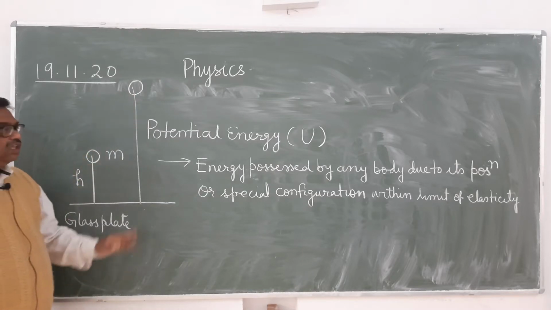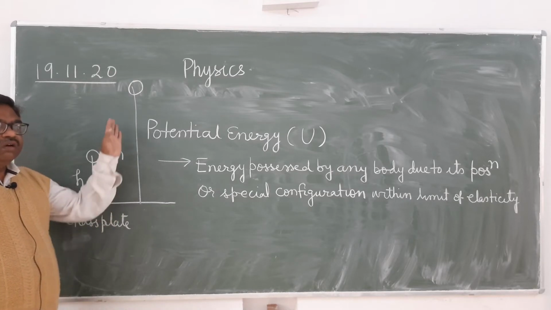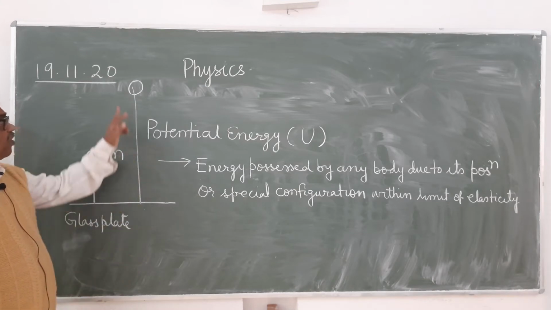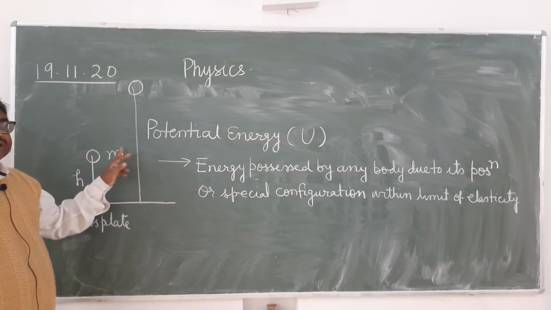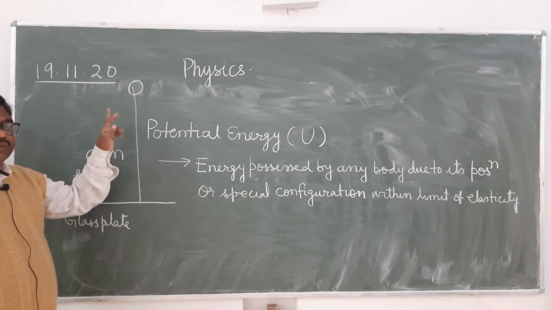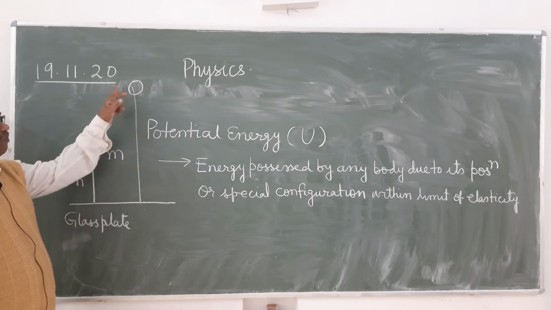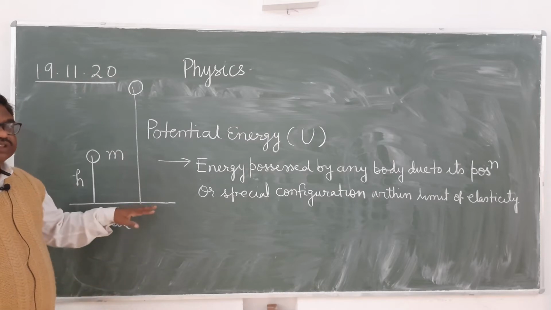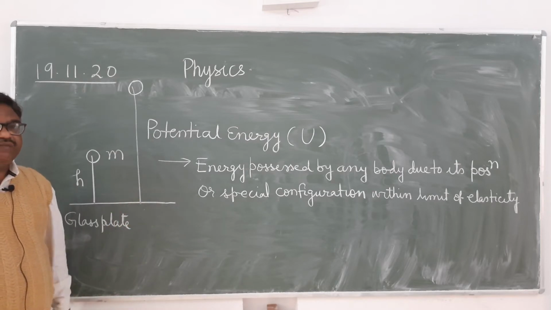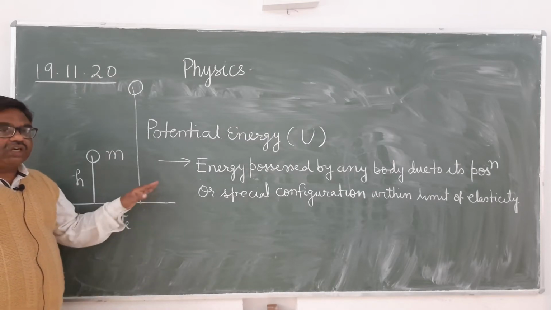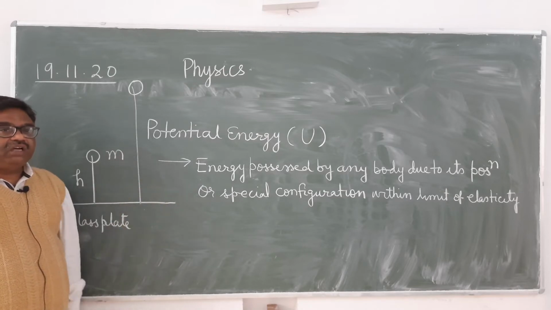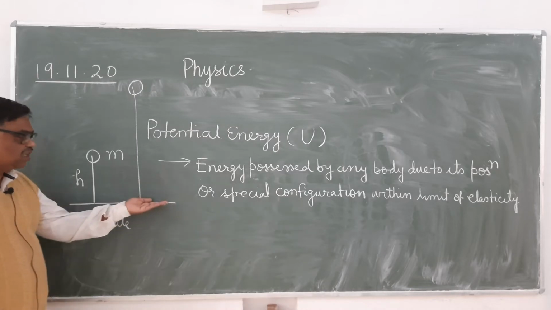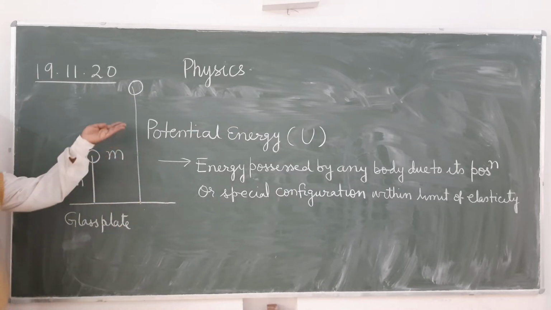So in the gravity of earth, what will be the energy possessed by any body? That is known as the potential energy, and that will depend upon the position of that place. What is the position of that place from the sea level? As we know that all the heights are measured from the sea level, but here for our course we will measure the height of the body from the ground.